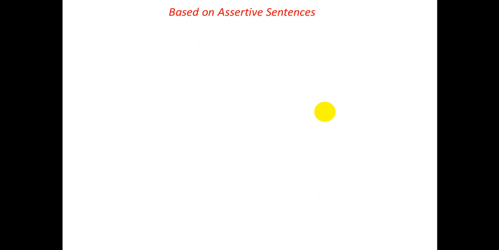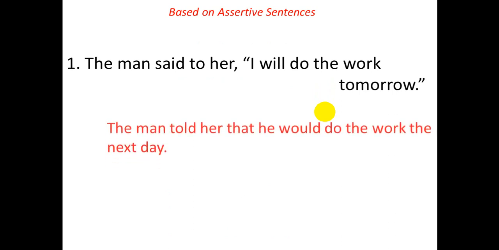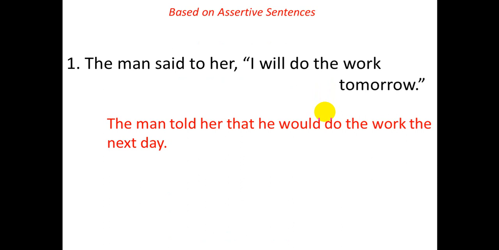Look, we are going to look at some examples from assertive sentences. Look at the reported speech. This is an assertive one and this is an indirect one. The reporting verb is replaced by the word told. And what about inverted comma?